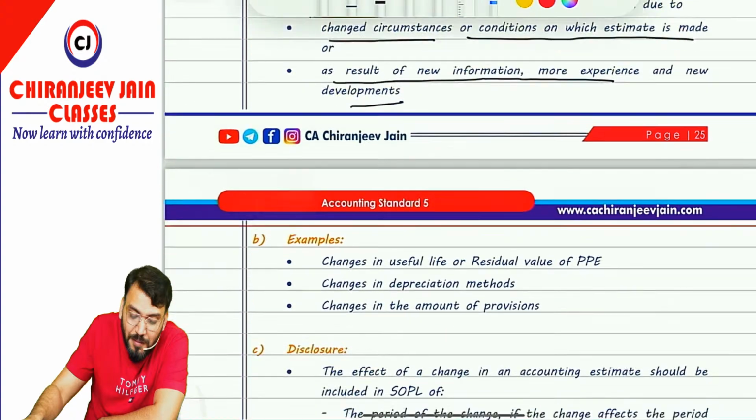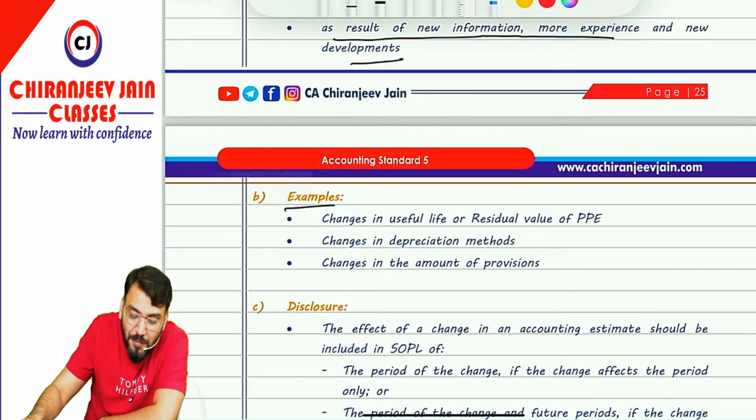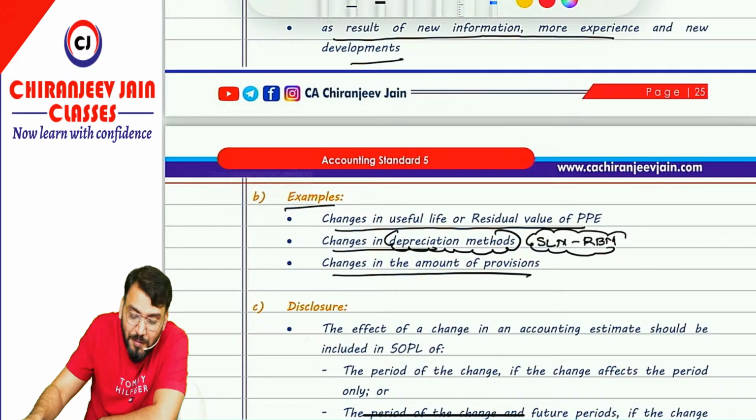So whenever there is a change in accounting estimate, what disclosure needs to be done? That we are actually understanding. Examples are changes in useful life or residual value of PPE. Changes in depreciation method is very important. Changes in depreciation method is not a change in accounting policy, it is a change in accounting estimate. Be careful. The change in depreciation method from SLM to RBM or from RBM to SLM is a change in accounting estimate. Changes in the amount of provision.